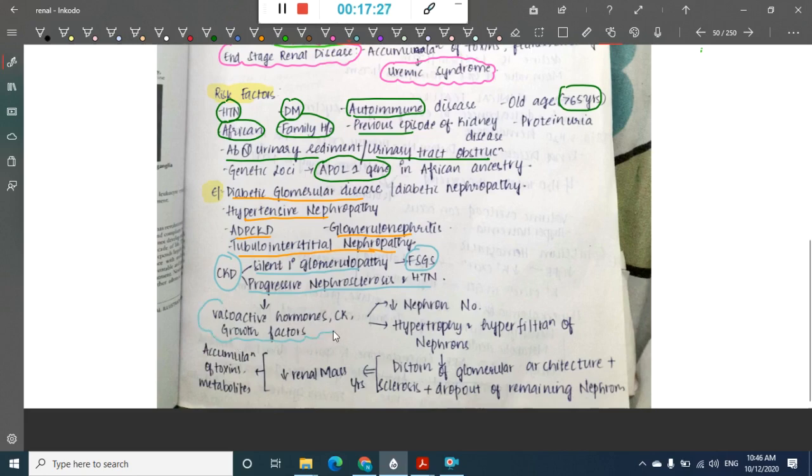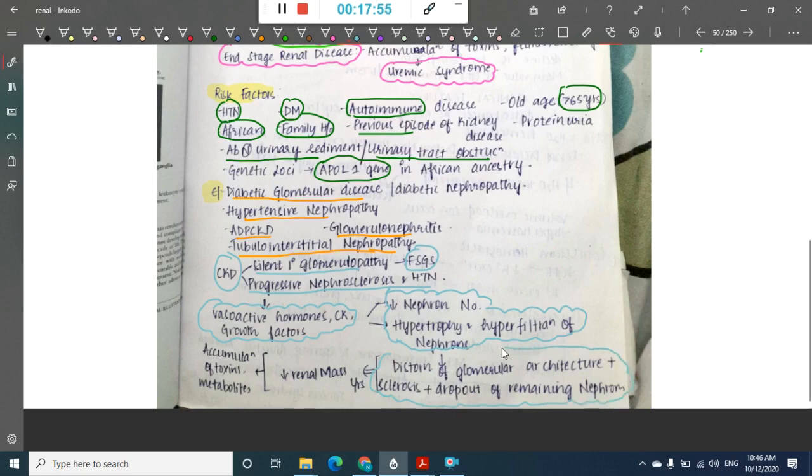So all these vasoactive hormones, creatinine kinase and growth factors will cause a decrease in nephron number, and they cause hypertrophy and hyperfiltration of nephrons. I've shown you the picture, right? They will cause a decrease in nephron number, and they will also cause hypertrophy and hyperfiltration of nephrons. So this will lead to distortion of glomerular architecture, sclerosis, and dropout of remaining nephrons.